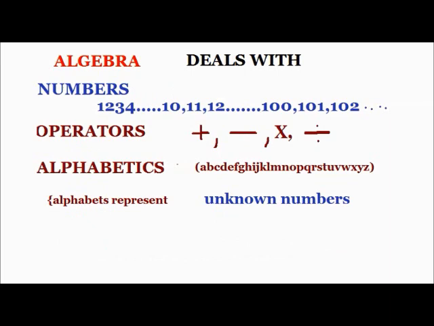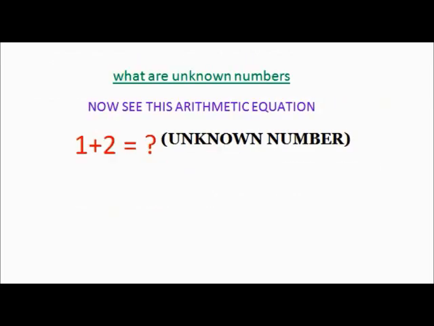Algebra follows the rules of arithmetic, whereas algebra deals with numbers like 1, 2, 3, 4, up to n, the operators addition, subtraction, multiplication, division, and also a new element, which is called symbols, the alphabet A to Z.